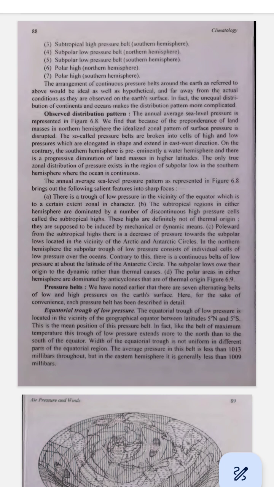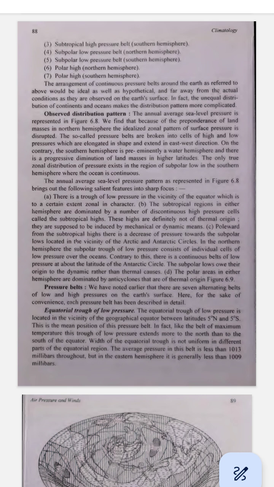Subpolar low pressure. Location, around 50 to 65 degrees north and south, near the Arctic and Antarctic circles. Description. This area has low pressure because of the clash between cold polar air and warmer air from the subtropics. In the Northern Hemisphere, this creates separate low-pressure cells over oceans. In the Southern Hemisphere, it's more of a continuous low-pressure belt. Example. Picture two people pushing against each other. Where they meet, like cold and warm air, there's a lot of activity, but the overall pressure is low because the forces are spreading out.